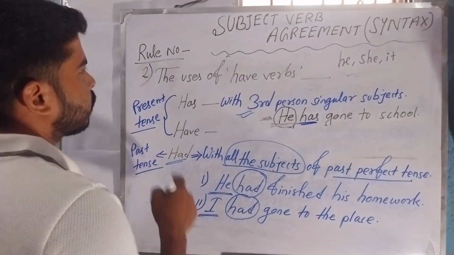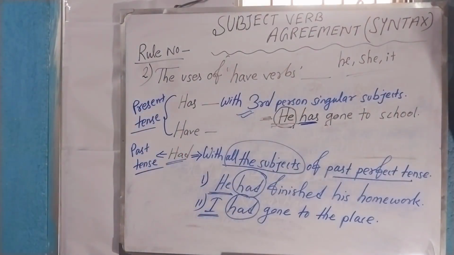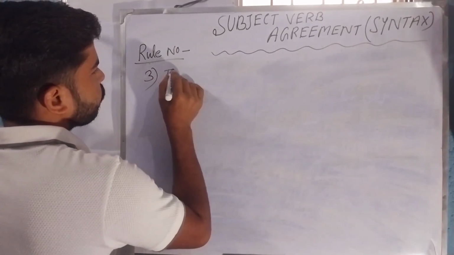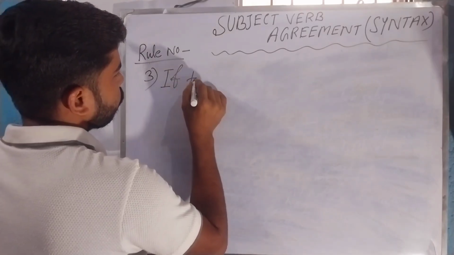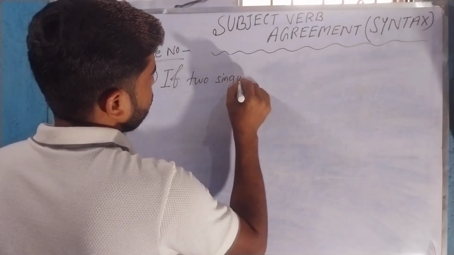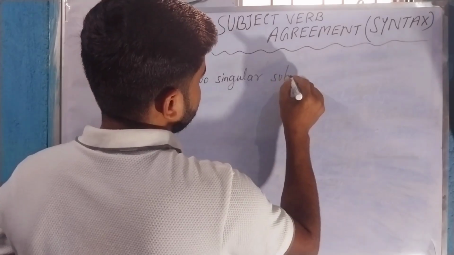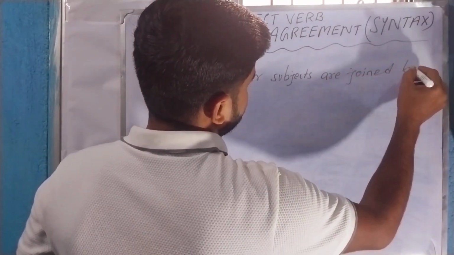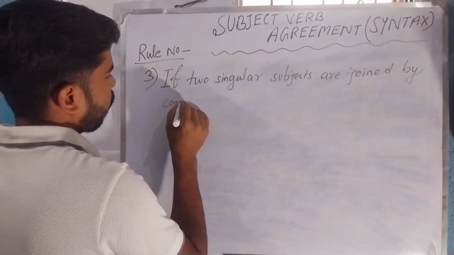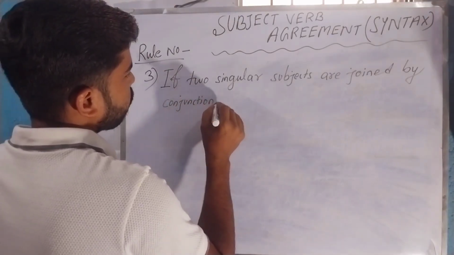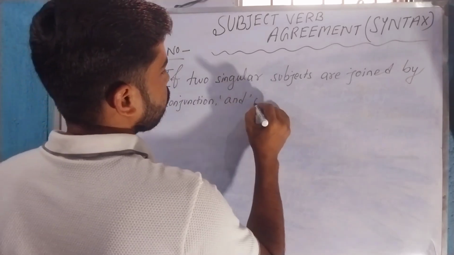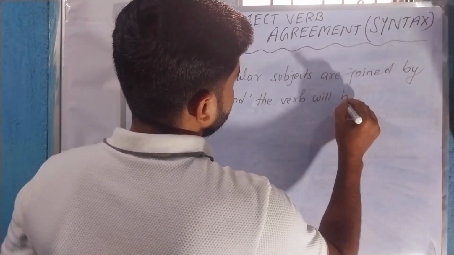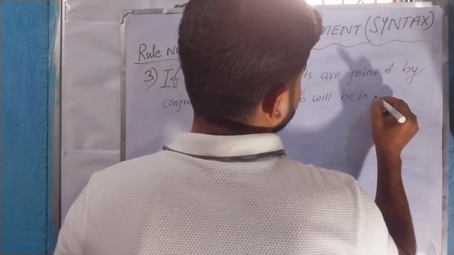If it is clear, then let's go to the third rule. So the third rule is, if two singular subjects are joined by the conjunction and, the verb will be in plural form.